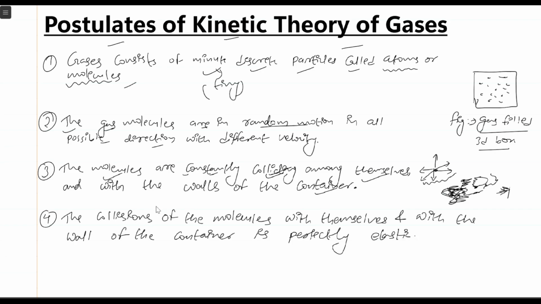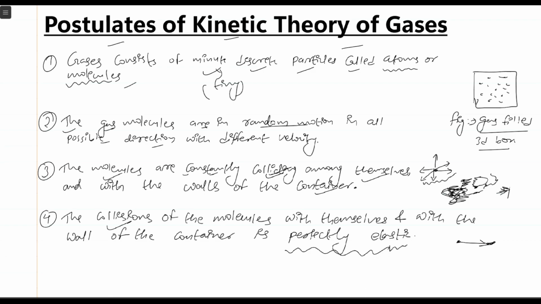So this is the fourth postulate. Perfectly elastic means there won't be any loss in energy or momentum with the collision. If a molecule is over here, another molecule is traveling near it, and it collides with this molecule, then there won't be any loss or gain of energy. That is, the collision is perfectly elastic. So these are the four postulates.